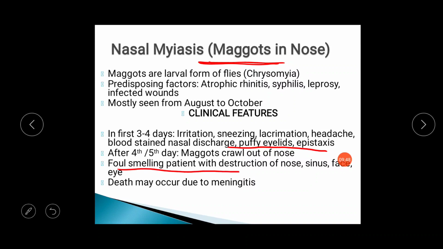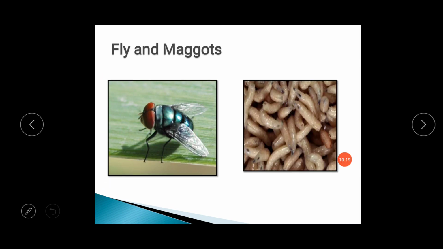There will be destruction of the nose, sinuses, face and eye, and whenever this infection reaches up to the cribriform plate and meninges, it can give rise to meningitis. So these maggots will cause destruction of bones, mucosa, submucosa and muscle tissue also. So whatever comes in their way they will eat. So these maggots need to be removed as early as possible and diagnosis should be done as early as possible.